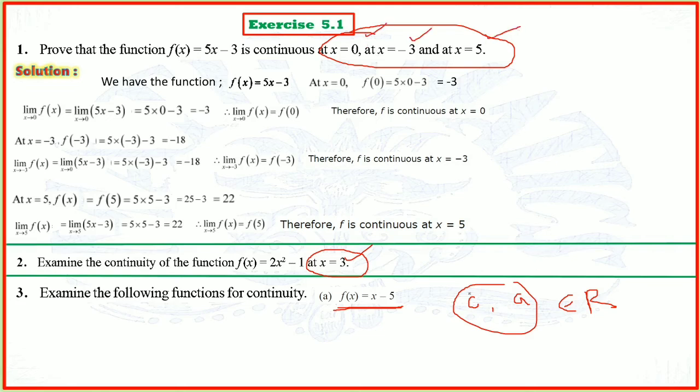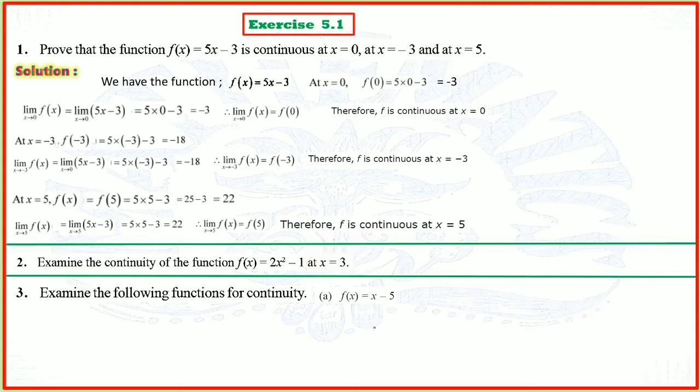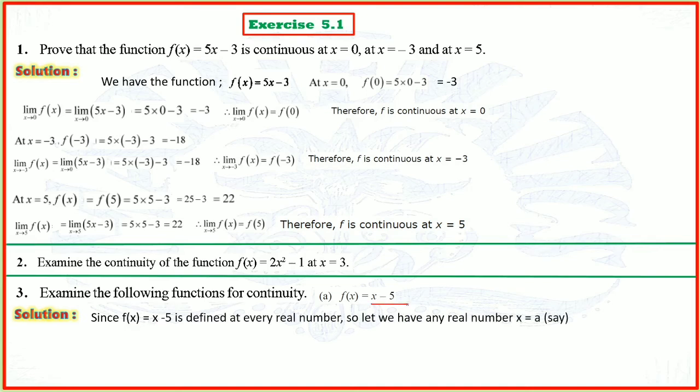So in general you will take this constant, then again the same thing, f of a or f of c, then limit x tends to c, and all those same steps will follow. So for the solution, since f of x is equal to x minus 5, which is a polynomial function defined at every real number, let us take any real number x is equal to a. This a is a constant. So now we will solve it.